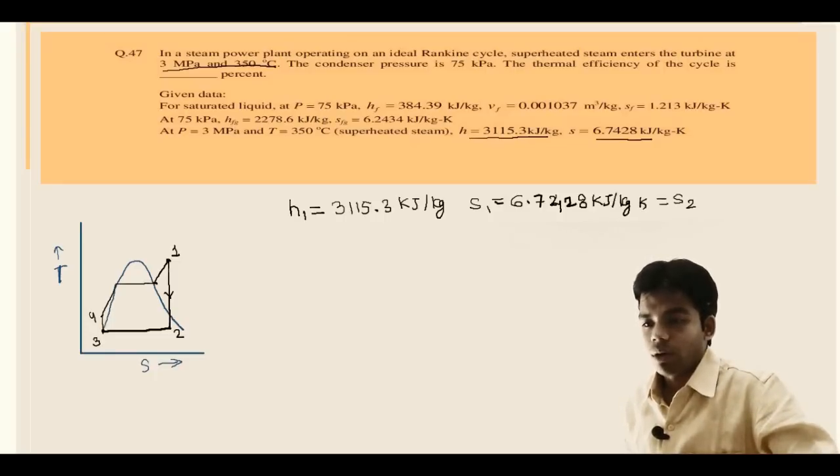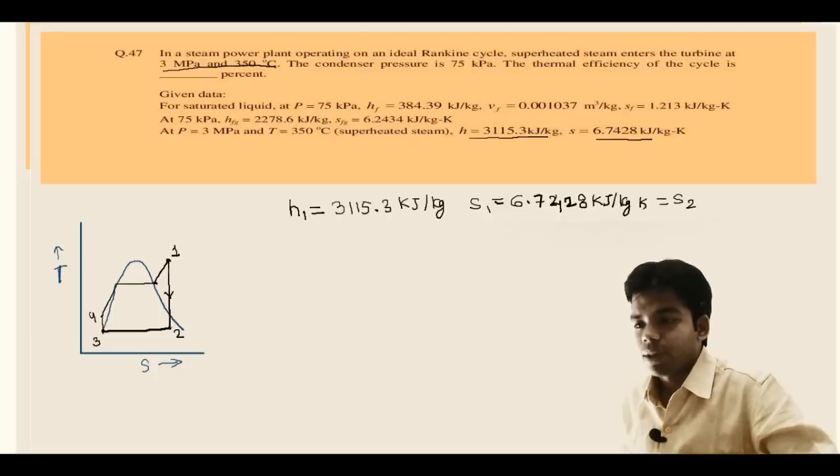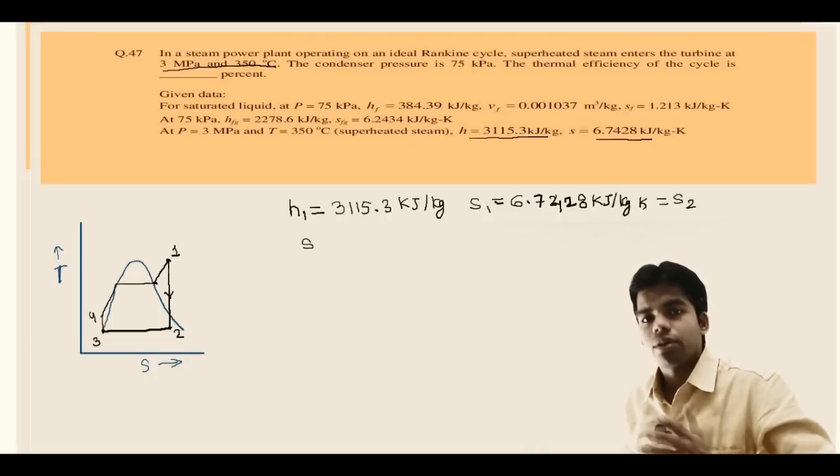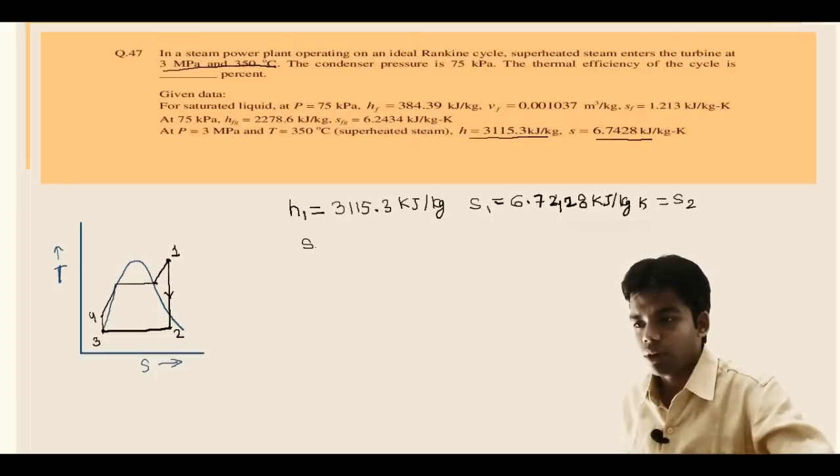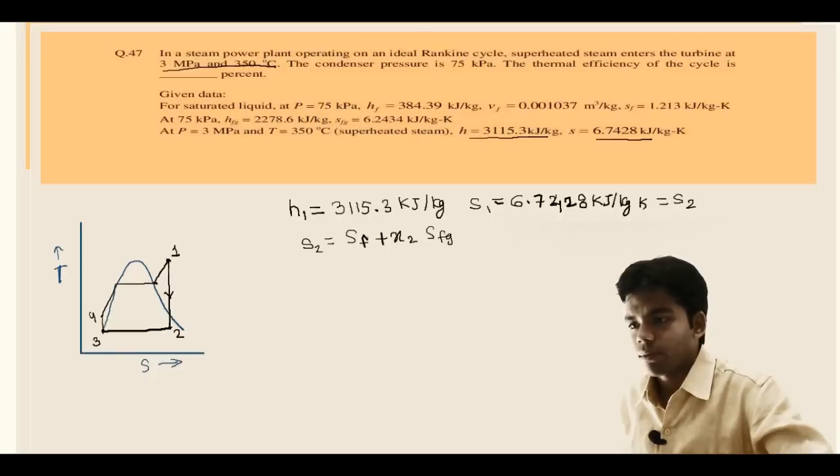Now at point 2, if we want to determine the enthalpy, then we will have to determine the dryness fraction. So how can we determine the dryness fraction? S2 will be equal to SF plus X2 SFG at condenser pressure, which is 75 kilopascal.